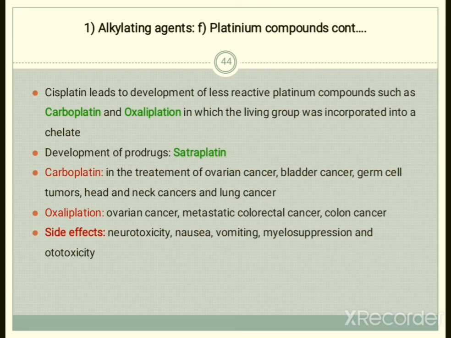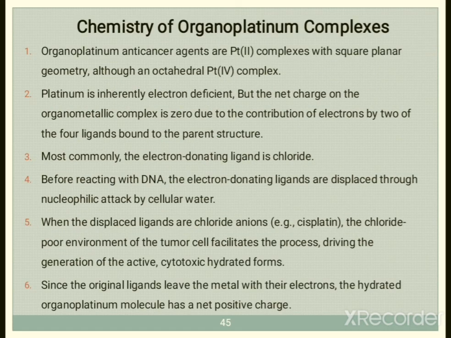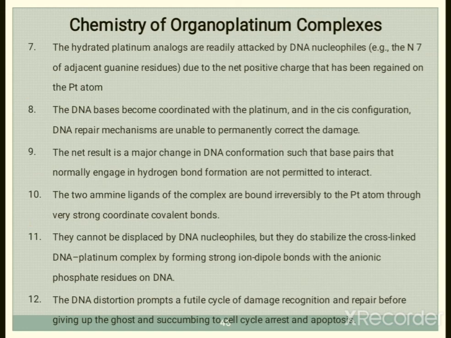All these drugs have some side effects: neurotoxicity, nausea, vomiting, myelosuppression, and ototoxicity. These kinds of side effects are developed by these platinum compounds. The chemistry of these organoplatinum complexes is given over here.